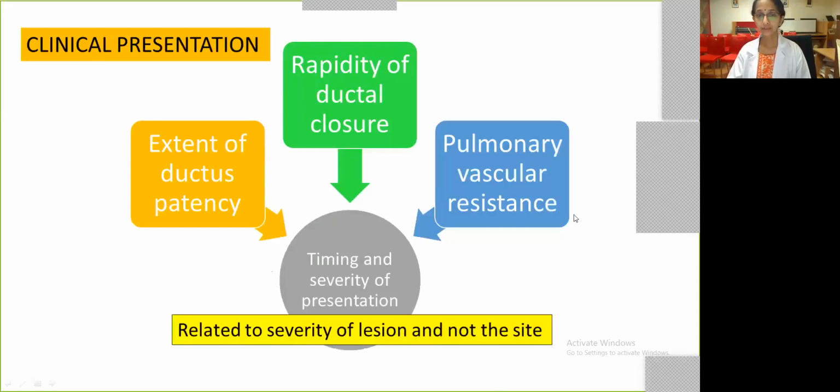The clinical presentation, remember that it does not depend upon the site of coarctation. It depends upon the severity of coarctation. So the timing and severity of presentation depends upon the severity of coarctation, and also in newborn period, the extent of ductal patency, the rapidity of ductal closure, and also the pulmonary vascular resistance. So what all decides the clinical presentation? The severity of the lesion, the extent of ductal patency, the rapidity of ductal closure, and the pulmonary vascular resistance.